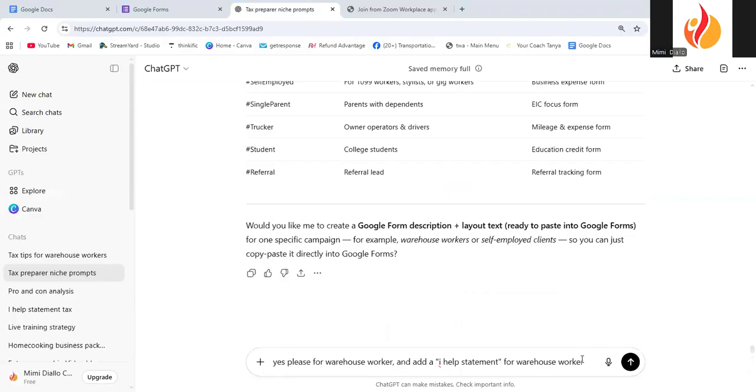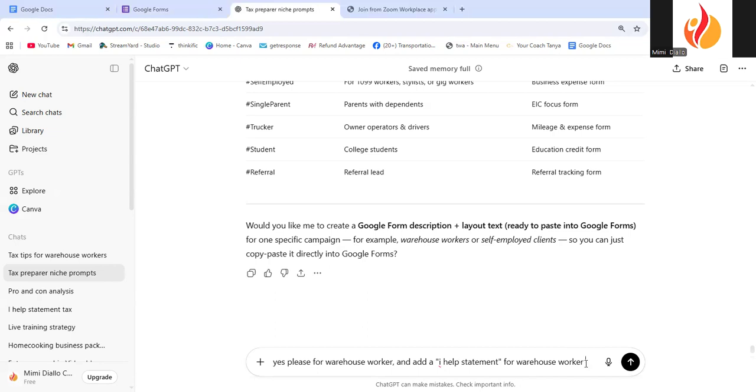I'm going to tell ChatGPT to add a spot where people can put a keyword. Instead of creating a form for each of your videos, you have one standard form, and in each video you can tell them to fill out the form and drop the words self-employment, self-employed, or hashtag trucker, student.